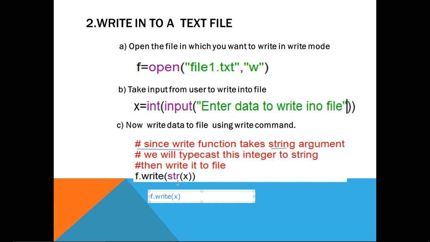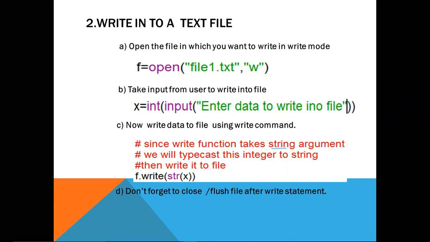To convert the integer into a string, we have typecasted that integer here using the str function. Now we can write it inside the file. We can see what is the content of the data after writing also. Okay, this is one. Here we are writing only the integer inside the file.